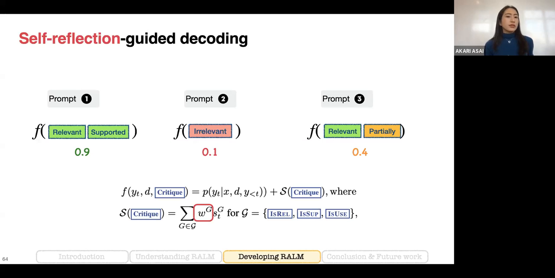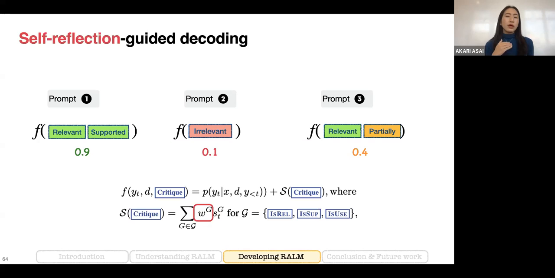This also enables us to control the model's behavior at inference time. So what we have to do is just change the weight parameter for this function f. And so if we want to put more emphasis on whether the model generation is fully supported by the evidence, then we can increase the weight for the is-supported token.